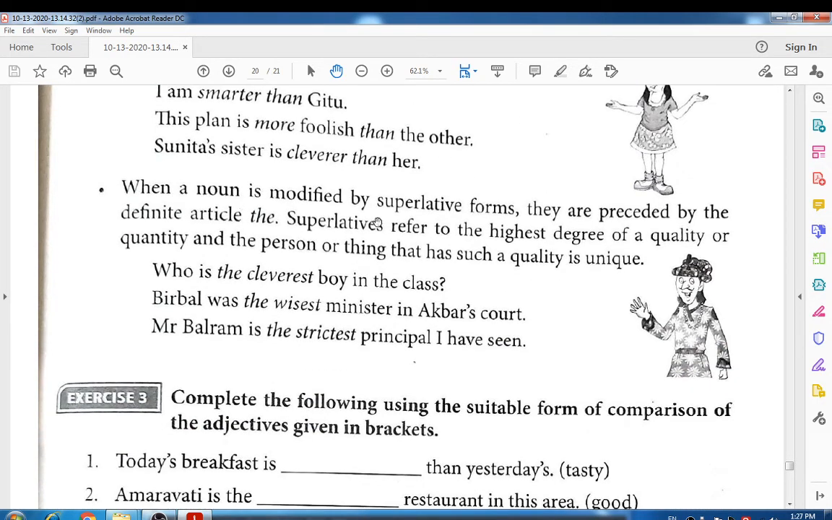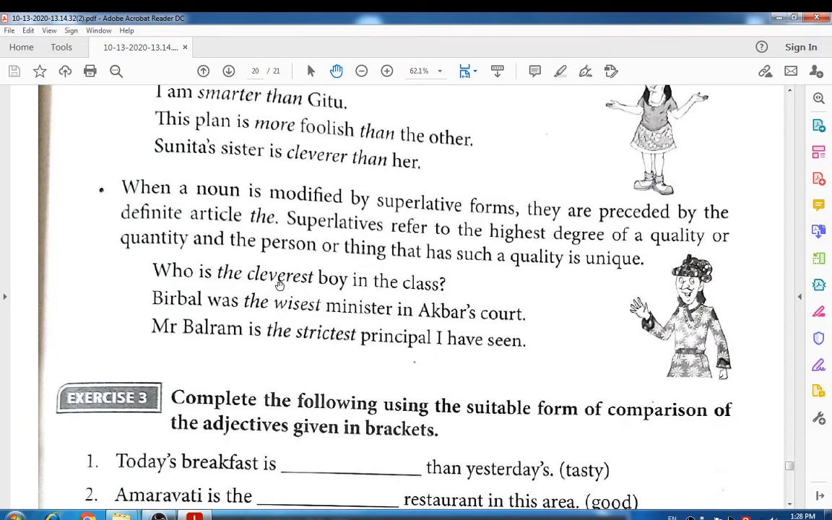When a noun is modified by a superlative form, it is preceded by the definite article the. How it will be, I will explain to you. The superlative refers to the highest degree of a quantity or quality, and the person or thing that has such a quality is unique. Look at this example: Who is the cleverest boy in the class?